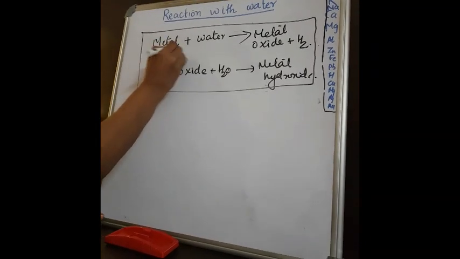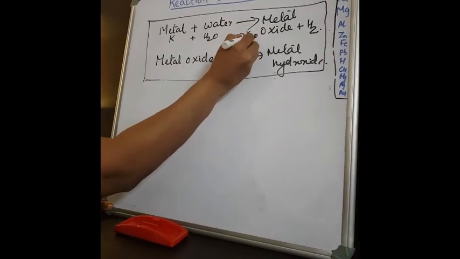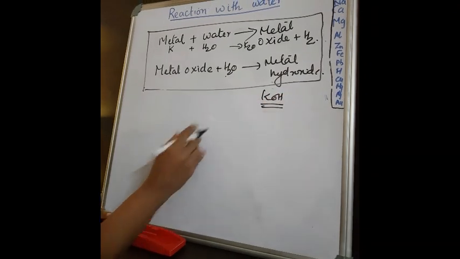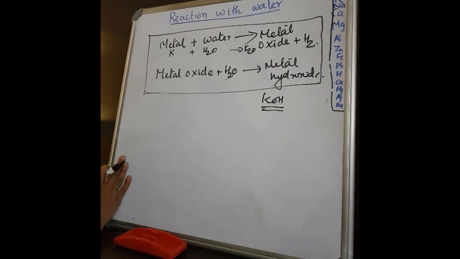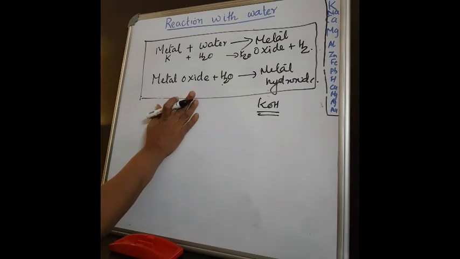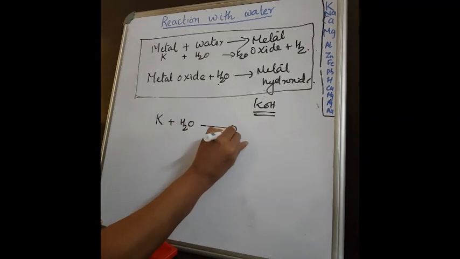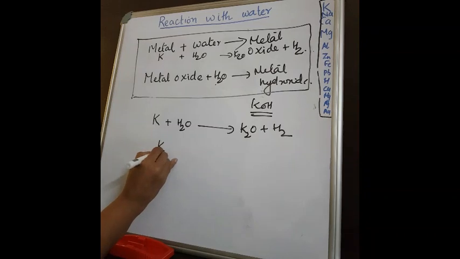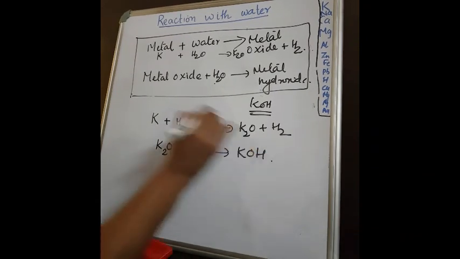In the case of potassium, it reacts with water. It forms potassium oxide plus hydrogen, and the potassium oxide reacts with water to form potassium hydroxide. So you wrote it in one step in that. Okay. Listen. Potassium plus water will give you potassium oxide plus hydrogen, and this potassium oxide is soluble in water to form potassium hydroxide.